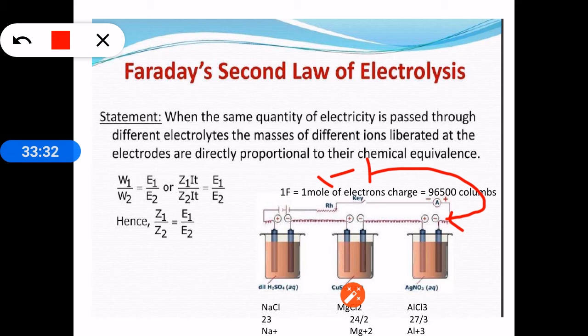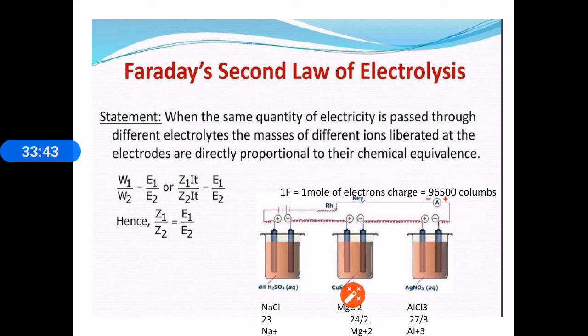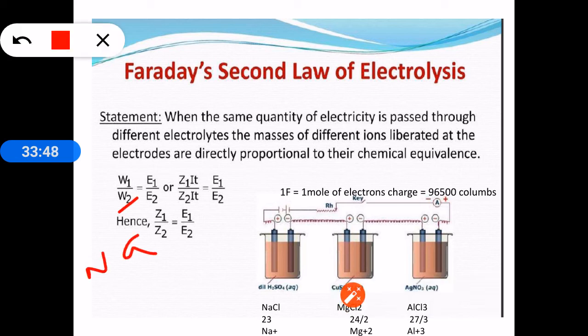Actually the current will pass from right to left only, but for understanding let us start from NaCl. So when 1 Faraday of electricity is passed through NaCl solution, NaCl solution contains Na plus ions and Cl minus ions. So 1 mole of sodium chloride will contain 1 mole of Na plus ion and 1 mole of Cl minus ion. So 1 mole of positive charges are there in 1 mole of sodium chloride solution.